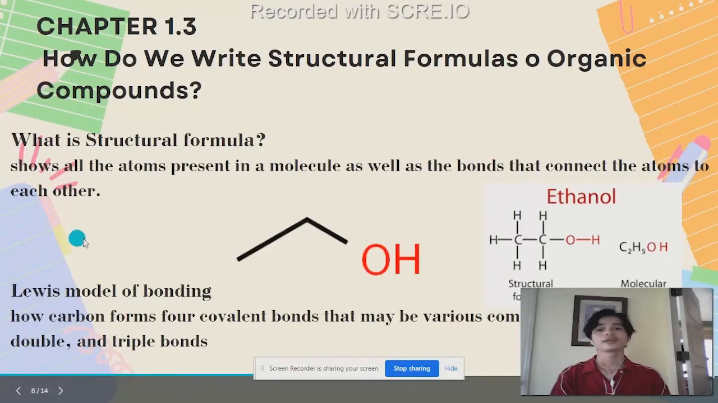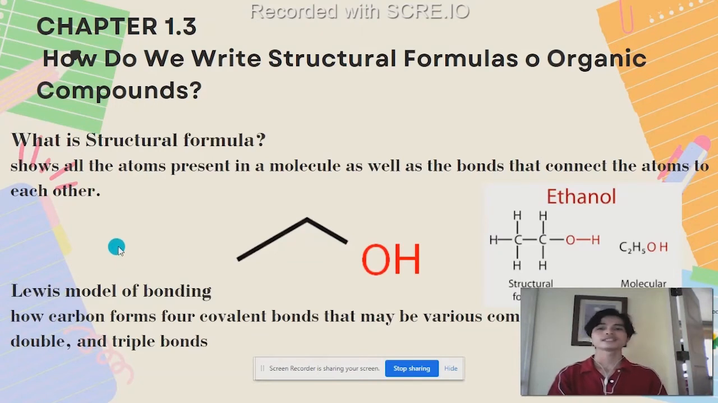Good day, I am Raven Morrison, and this time I will be discussing chapter 1.3, How do we write structural formulas of organic compounds? So what is a structural formula? A structural formula shows all the atoms present in a molecule as well as the bonds that connect the atoms to each other. Say, for example, here we have ethanol.